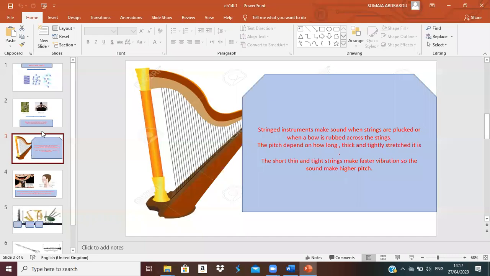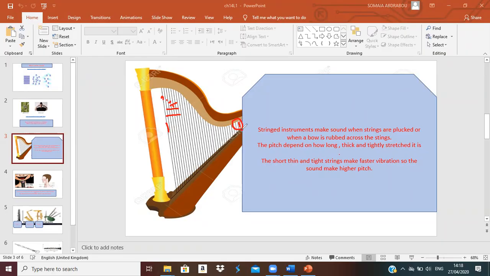Now let's talk about the instruments. This is a string instrument. It makes sound when you rub these strings. I will show it to you. These strings make sound when you rub them by your hand or with a bow. Which string, this one or the shortest one, will have higher pitch? Higher pitch will be for the shortest one. Yes, the short one.